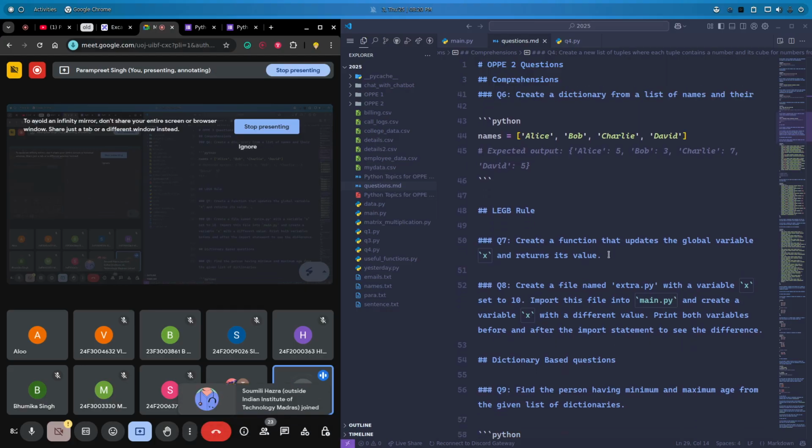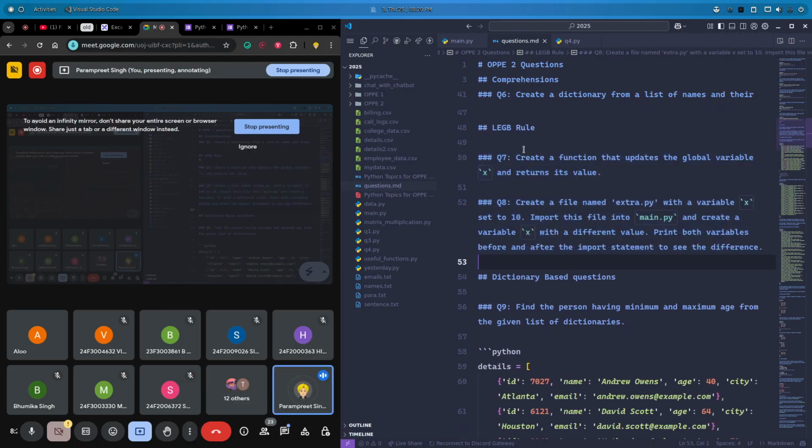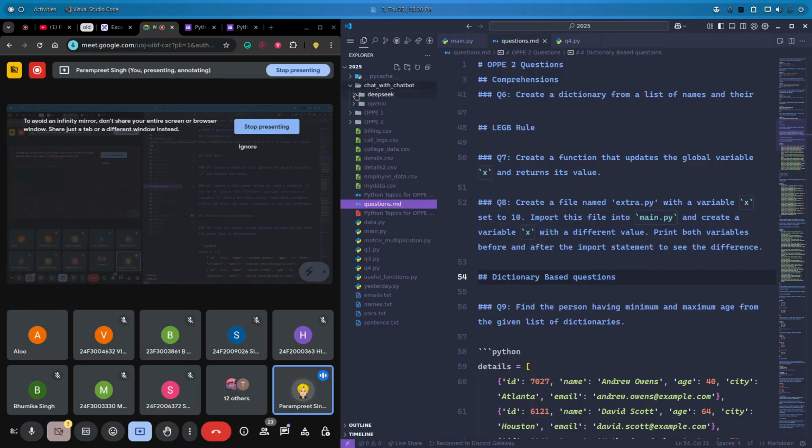Now, if you know about how modules work, from yesterday, then you can practice these 2 questions. These are some extra questions. One is a normal LGB rule based question, which I always ask in my sessions, and this is the normal LGB rule but with the help of modules. From yesterday's session, do you remember the chatbot DeepSeek OpenAI example? So yes, this is similar to that.